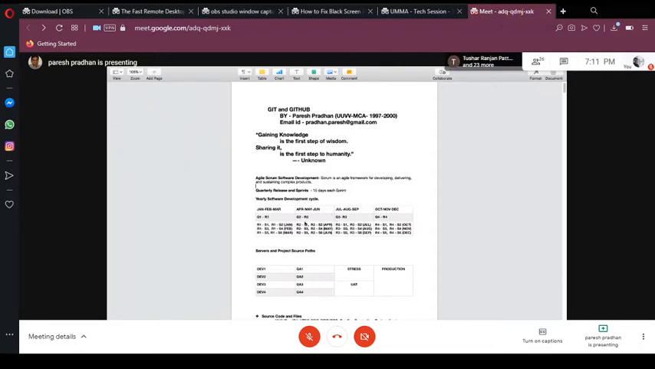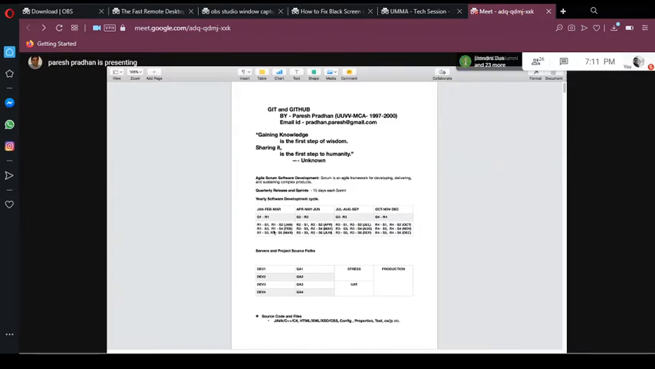So each quarter has one release: R1, R2, R3, and R4. And in each month, because it's a 15-day sprint, we have 4 sprints here. So S1 is sprint 1 and sprint 2 for January, and like that. Right now, if you see here, we are in September, which means release 3 and S5.